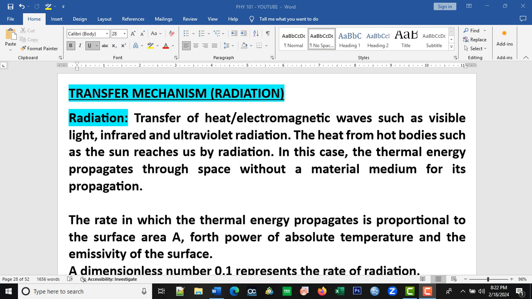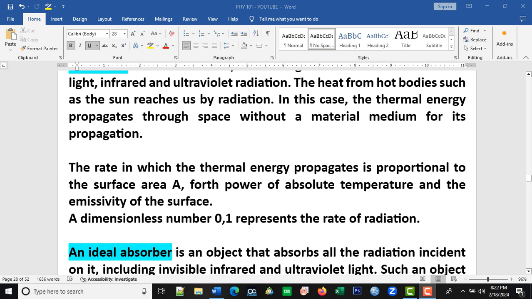And convection has to do with the transfer of thermal energy of which the molecules of the fluid are also part of the motion. But in the case of radiation, this thermal energy is being transmitted and in this case doesn't require any medium of propagation. Let's assume we have a body that is emitting energy. The rate at which thermal energy propagates is proportional to the surface area of that body, the fourth power of absolute temperature, and the emissivity of the surface of that body.